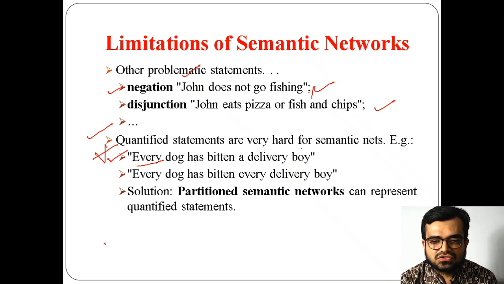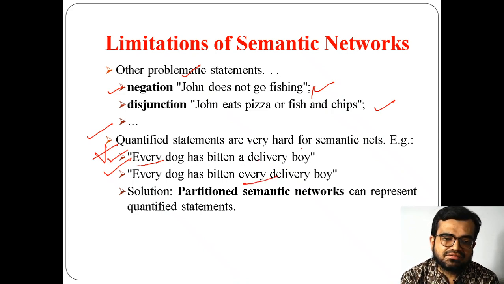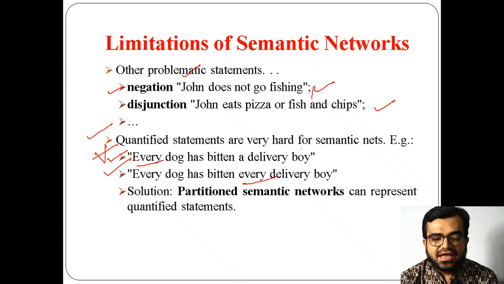Similarly, I can use the same kind of statement in a second statement also. You can see every dog, and along with every dog, every delivery boy. Earlier it was a single delivery boy bitten by every dog, but here every dog with every delivery boy.